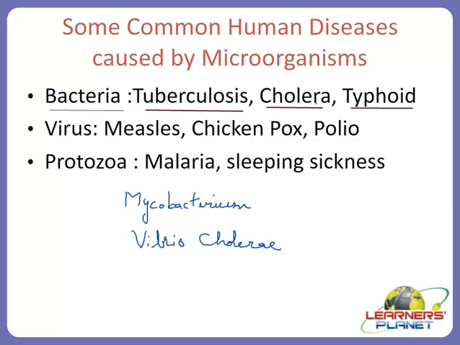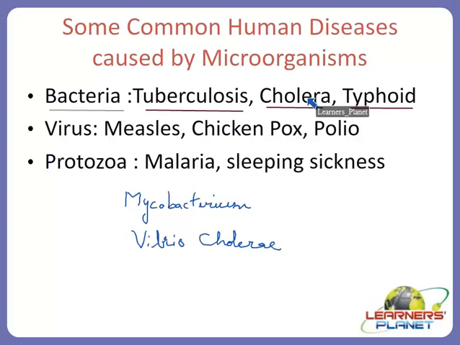But the difference is the causing agent. For cholera, the specific agent is Vibrio cholerae. And the difference between cholera and other diarrhea-like diseases is the organism behind it and the consistency of the stool sample. In this case, the stool sample is very watery and the water content is so high.